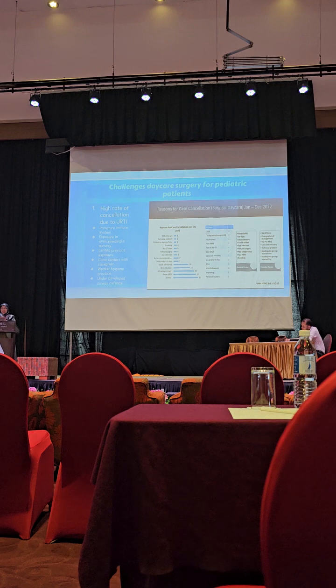So let's look at the data, since we said there is a high cancellation rate. Let's see the numbers for HSNZ. I got the data from the Perkhidmatan Rawatan Harian for 2022. We look at the incidence of cancellation, the reasons: fever and URTI. And the main contributor is pediatric patients. The other reasons are adult reasons, right?